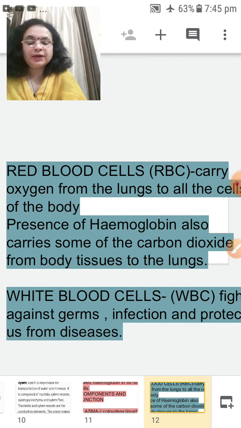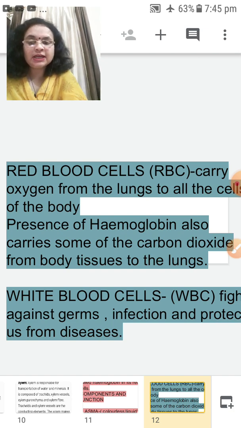The fourth main component of the blood is WBC, which is also known as white blood cell. The very essential function of white blood cells is to fight against germs and infection and protect us from disease.